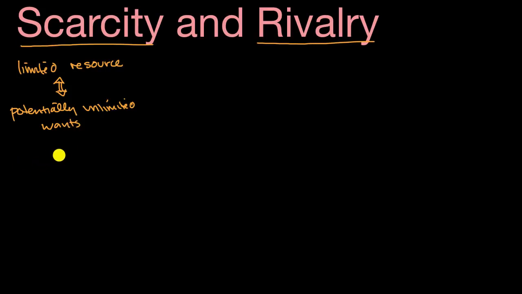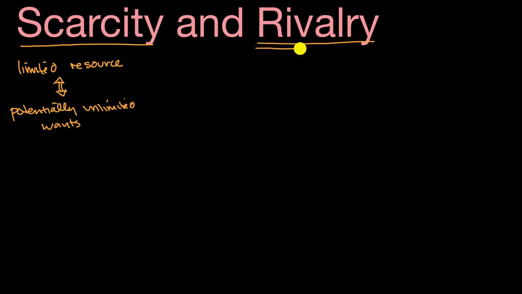And we could think of a lot of scarce resources. Oil would be a scarce resource. There's a limited supply of oil, and potentially, if oil were free, there's an unlimited amount of people who would want to use that oil. And so a lot of economics is, well, when you have a scarce resource like oil or land or housing, how do you allocate those resources amongst people who are demanding those resources?